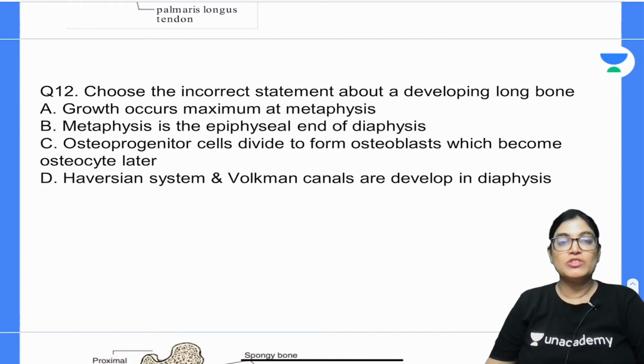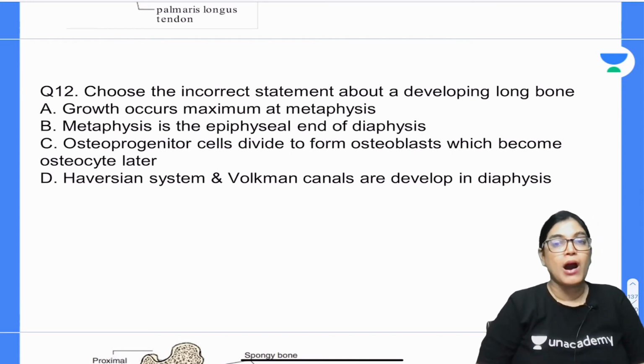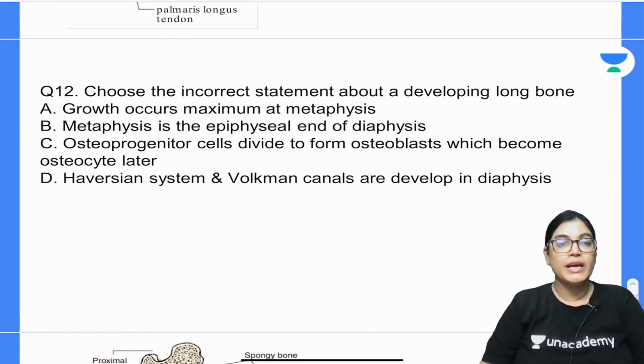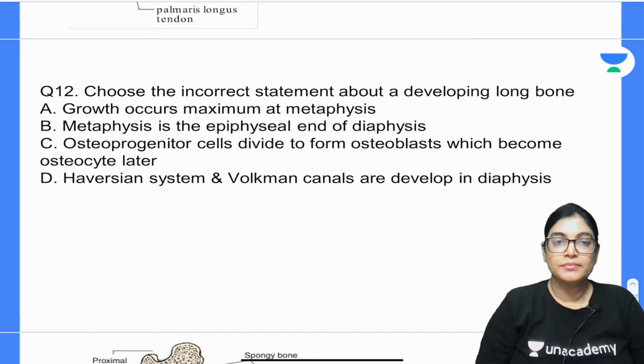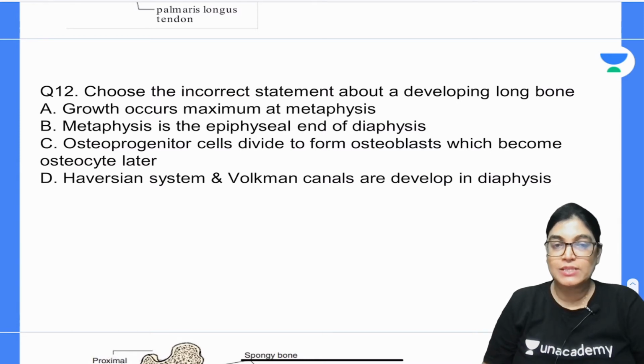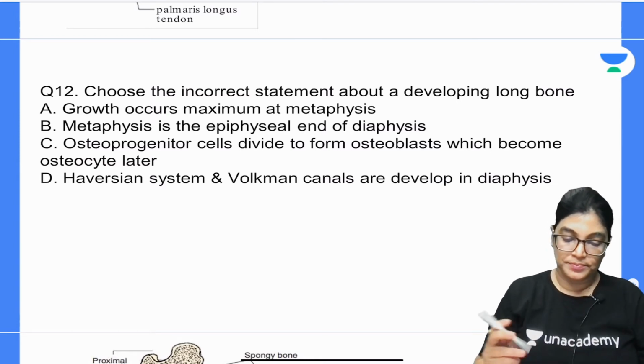So you have to tell me which is the incorrect statement about the developing long bone. A, B, C, D are the options and you have to choose the one correct answer. Your time begins now. Fifteen seconds will be given to you to mark the correct answer.